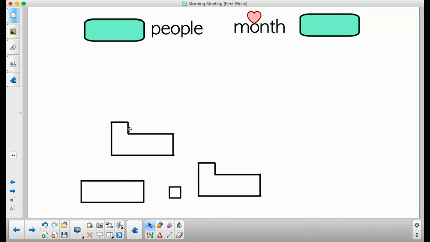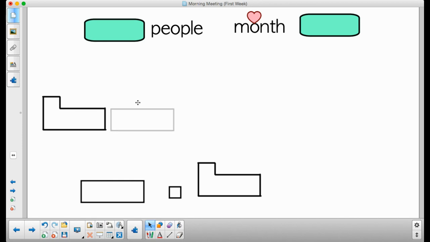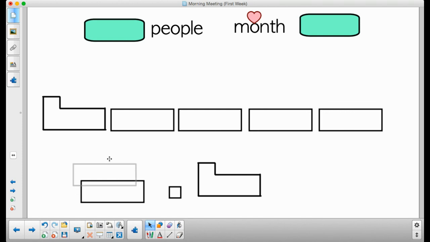Hopefully, you are pointing to this sentence frame to go first. So many people like the month. Here's that trick word. Month of, I'm going to come down here, of May.